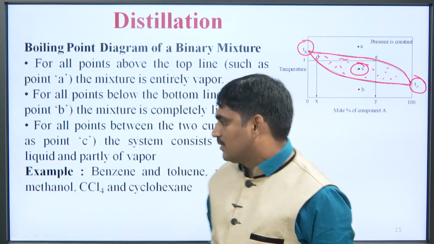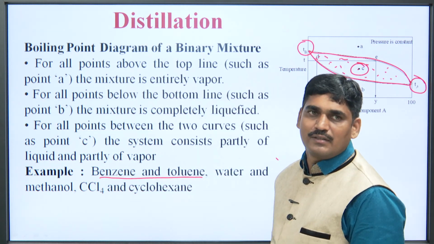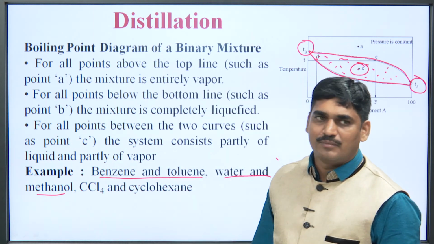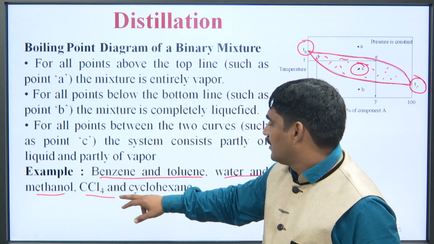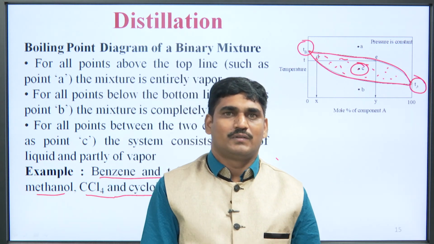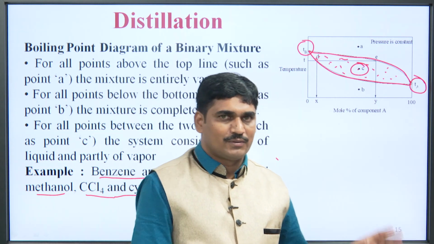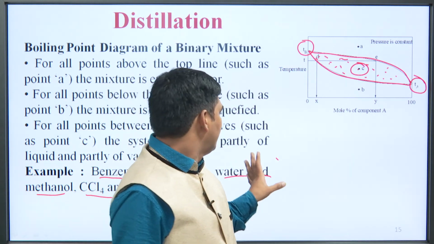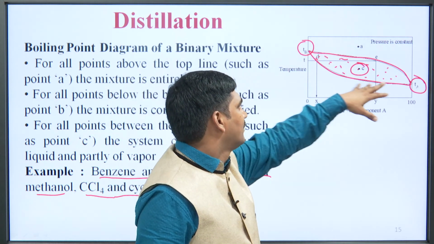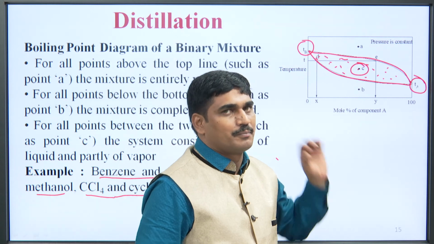Examples of binary mixtures of this type are benzene and toluene, water and methanol, and carbon tetrachloride, CCl4, and cyclohexane. These are some examples of binary mixtures whose boiling points give a diagram of this type.